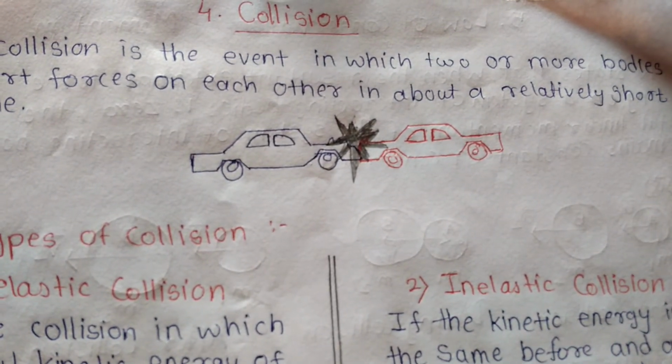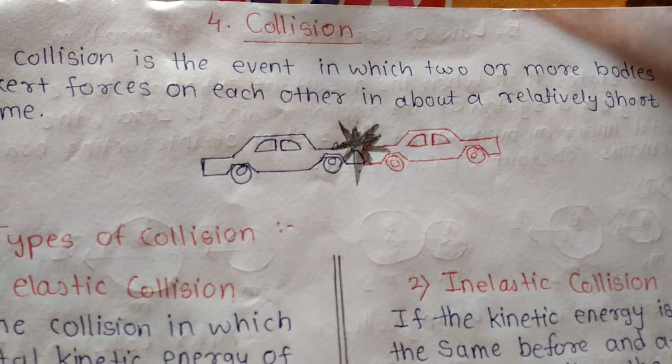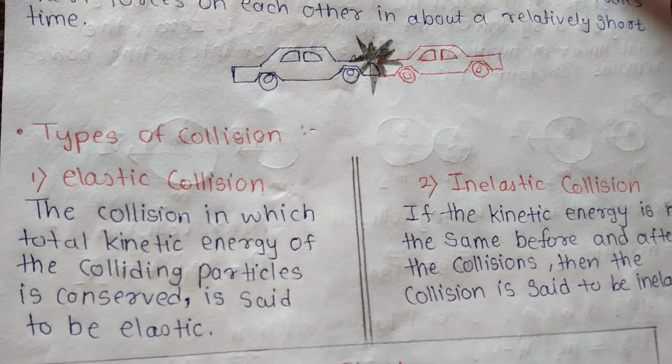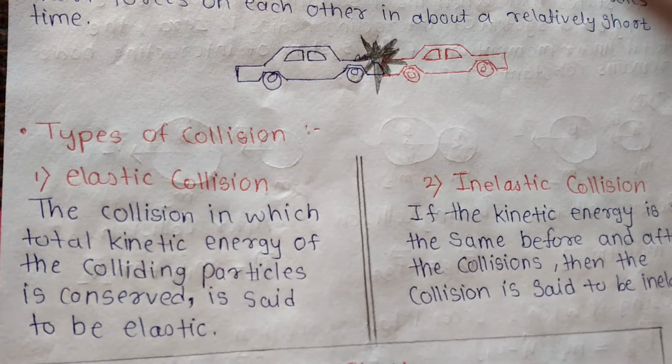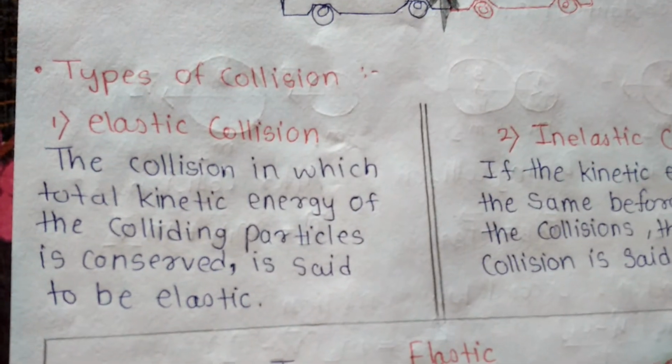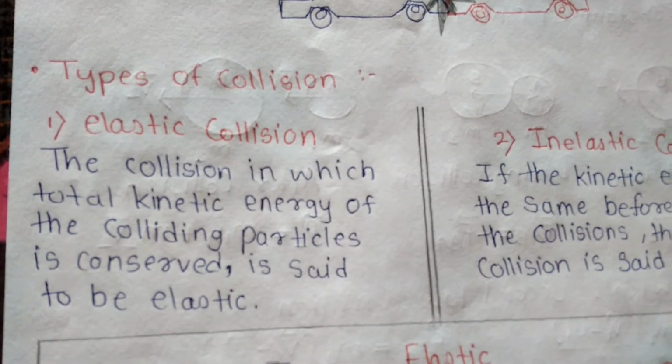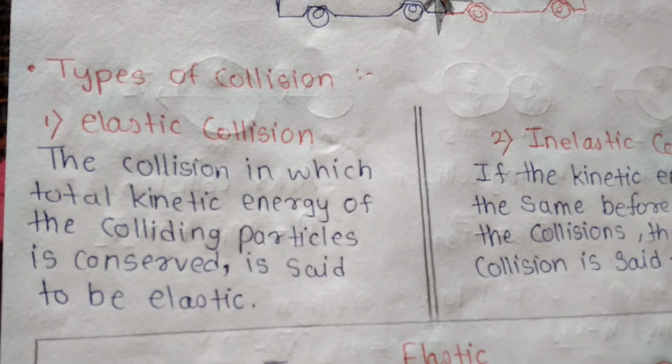So there are two general types of collision in physics. First is elastic collision and second is inelastic collision. First is elastic collision. The collision in which total kinetic energy of the colliding particles is conserved is said to be elastic.